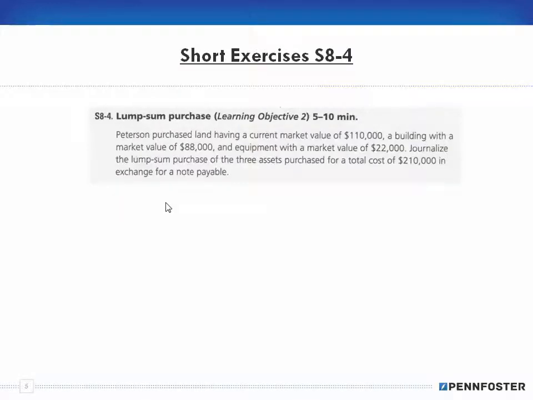All right, 8-4, lump sum purchase. Peterson purchased land having a current market value of $110,000, a building with a market value of $88,000, and equipment with a market value of $22,000. Journalize the lump sum purchase of these three assets purchased for a total cost of $210,000 in exchange for a note payable.